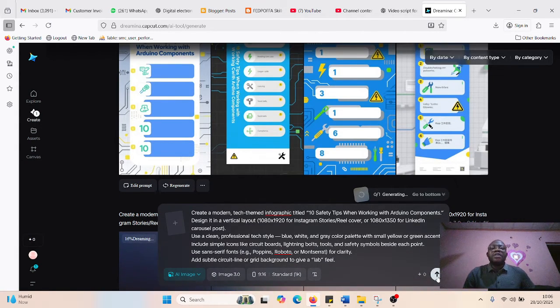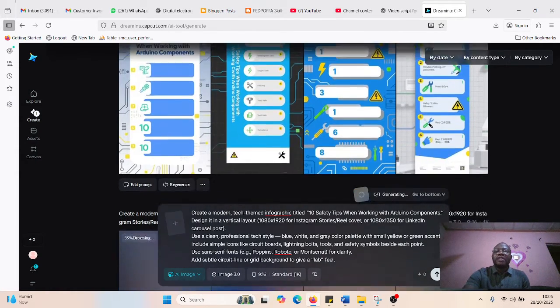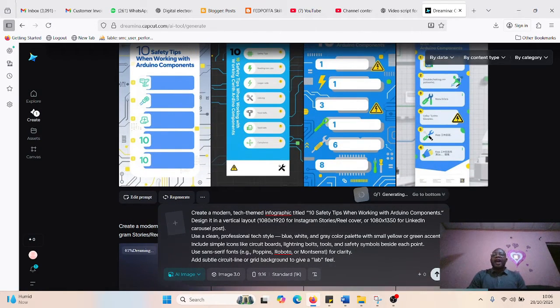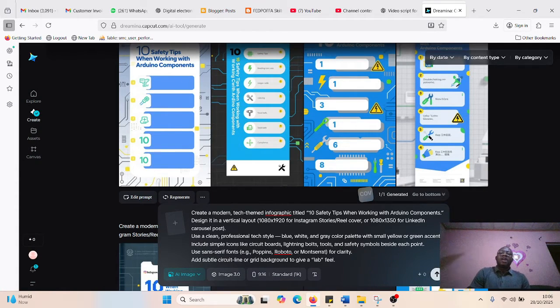So you pick any one you like that fits your standard, then generate it, because AI tools enable you to generate your content fast instead of going to Canva and designing every time.